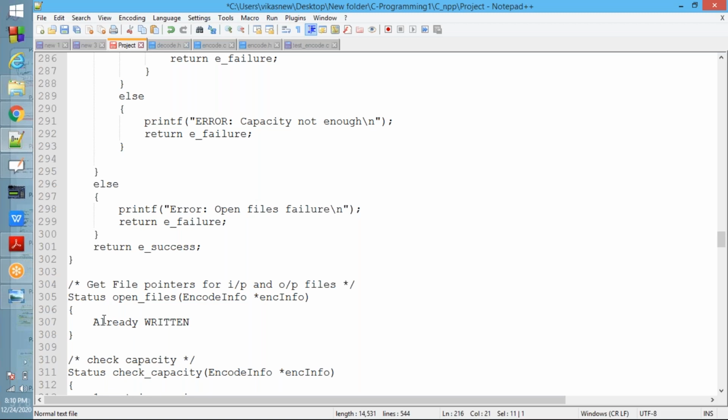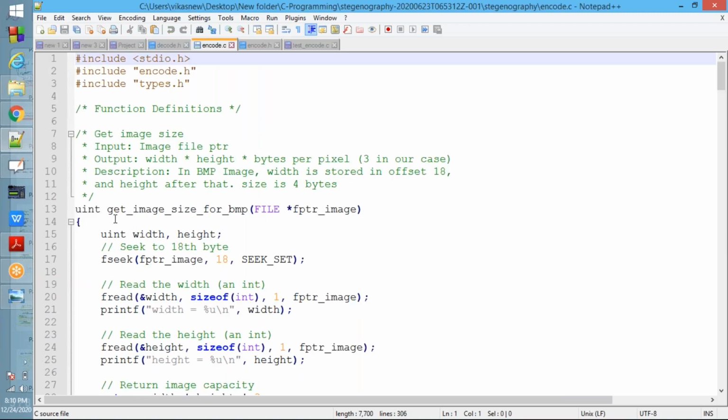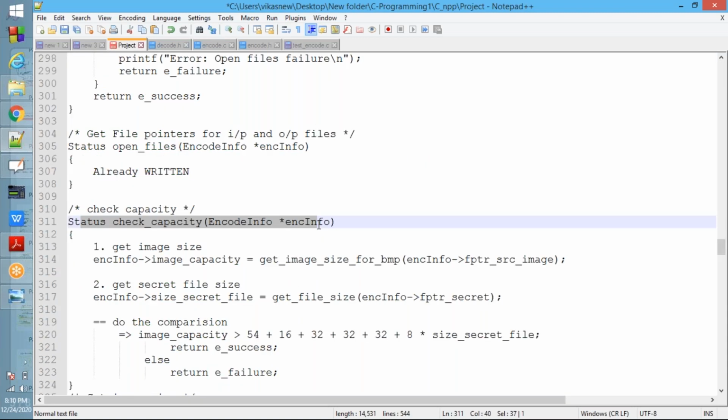Inside check capacity, it's a simple thing. You need to check whether encoding is possible or not. For that, you need to get the file sizes: the image size, like original.bmp or beautiful.bmp, whatever image is there, and the secret file size.